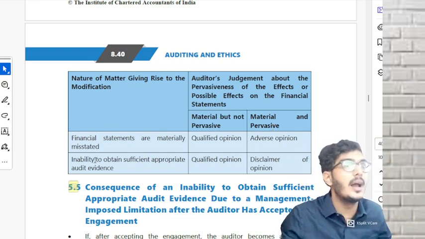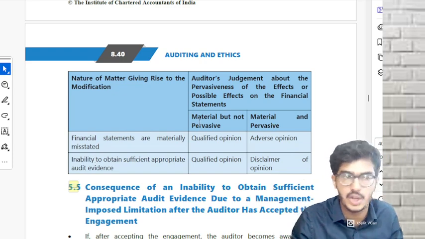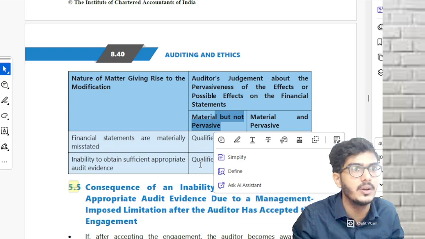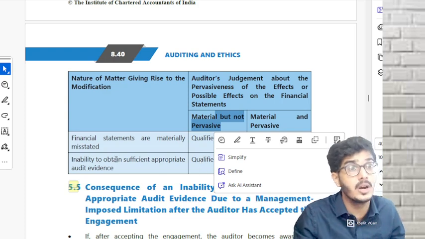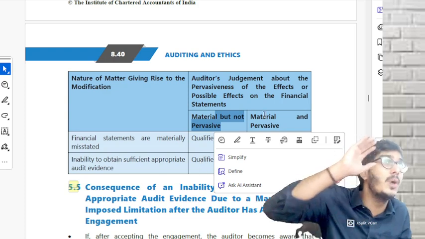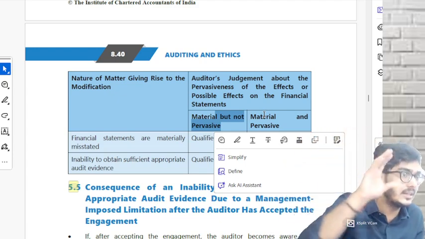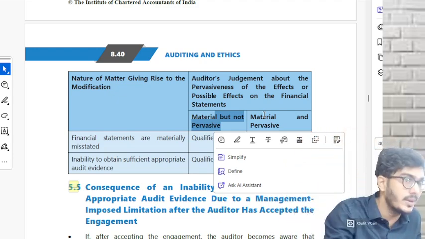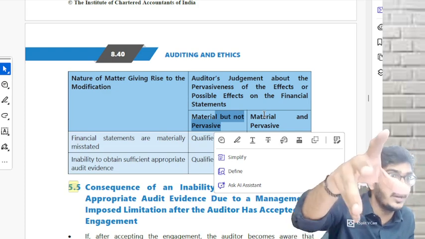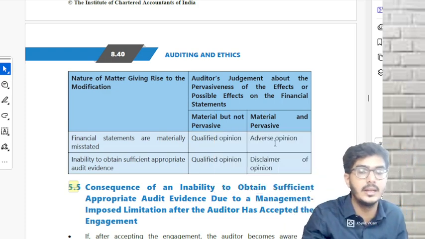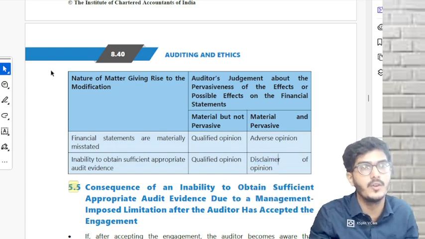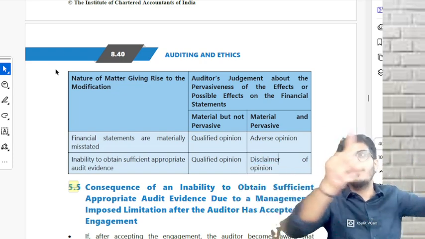Second, you are unable to obtain PSI but you're telling it is not pervasive, in that again you're going to give qualified opinion. But you're unable to obtain PSI and you are making a judgment what? That related parties, you have not obtained PSI but it was very important, it is pervasive, then in that case you're going to give a disclaimer of opinion. Make it very simple, don't get confused.